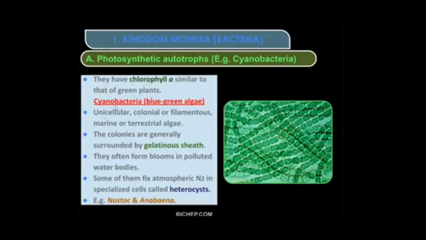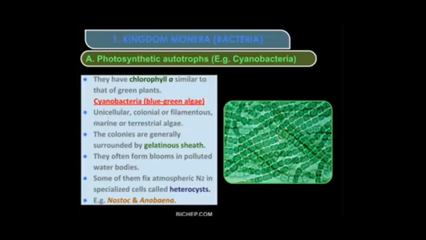For example, which bacteria? Cyanobacteria. And common name of cyanobacteria is blue-green algae. What is it called as? Blue-green algae. Okay. So here this is the diagram of blue-green algae. You can see the color, bluish or greenish color. So it is called as blue-green algae. So what is the structure of this blue-green algae?